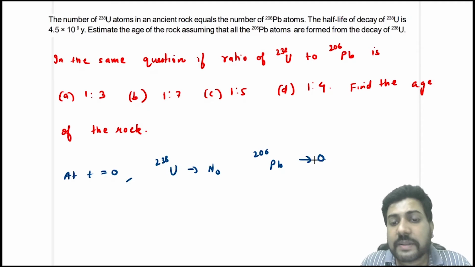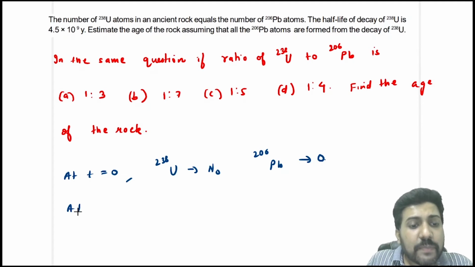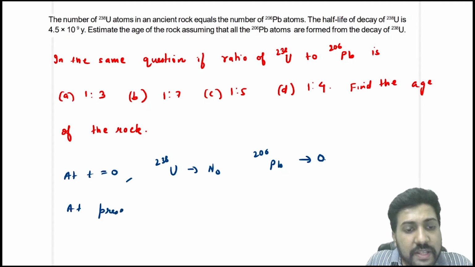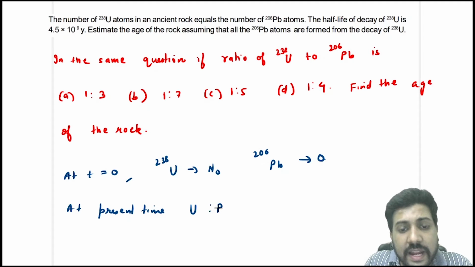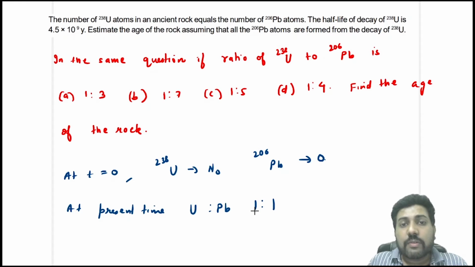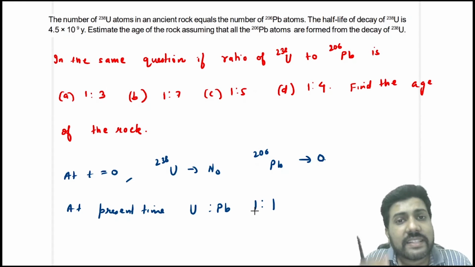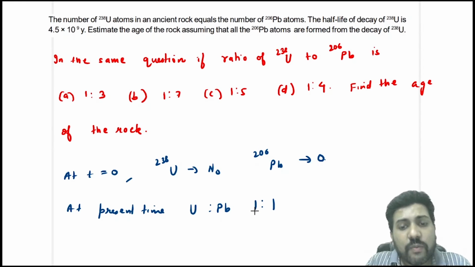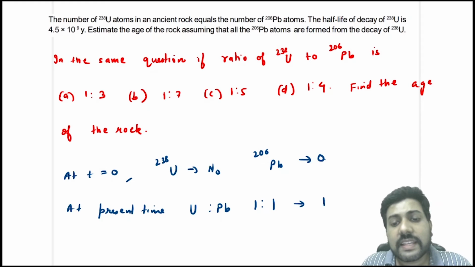There was no lead. Now at the present time, uranium to lead is 1:1. Uranium is the active nucleus and lead is the decayed nucleus. If they are in the ratio of 1:1, then one half-life has elapsed, right?